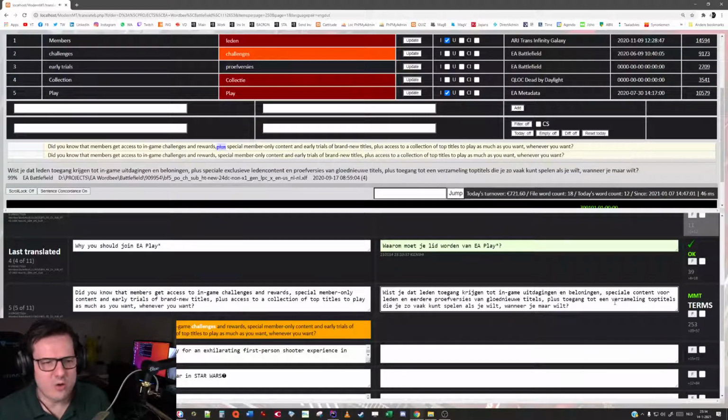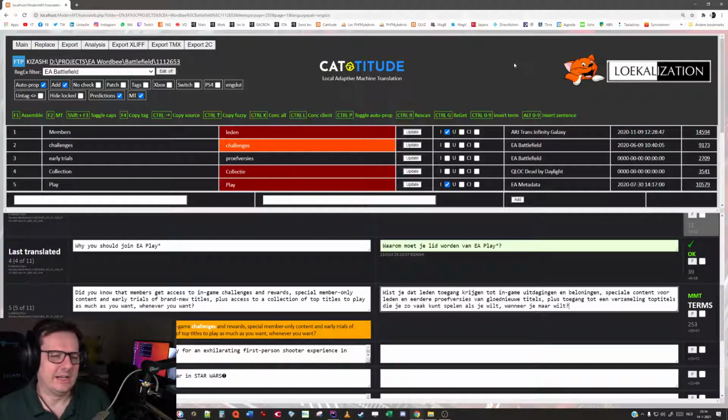And it says, no, you're not allowed to, because challenges should be translated as challenges when it comes to the Battlefield franchise. Yes, this is true when we actually discuss in-game menu options and stuff like that. But in this case, that's not the case. So let's just ignore this terminology warning and go to the next line.